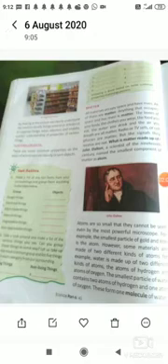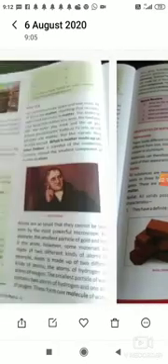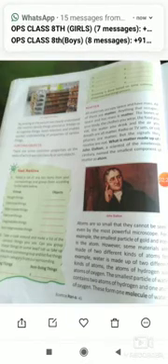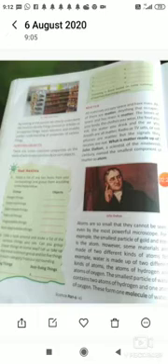One scientist, his name was John Dalton, discovered the smallest particle of matter, that is known as the atom. According to him, the atom is the smallest particle of matter which cannot be further divided. But later on, some more scientists divided atoms into other particles, that is neutron, proton and electron.